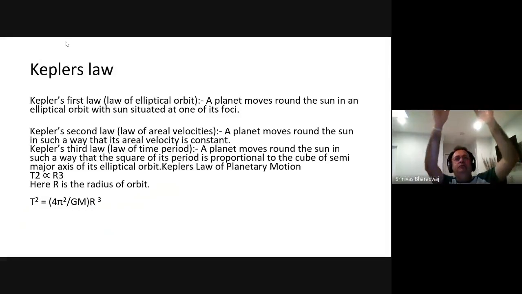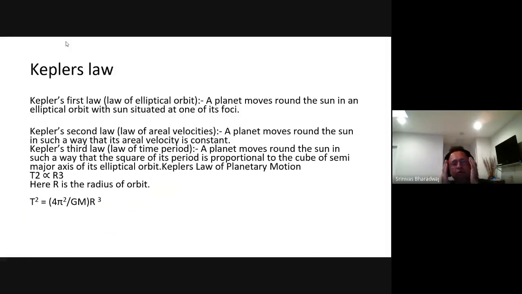Then from the top of the tube, he dropped a feather and a coin, something made out of metal. And he found that in vacuum, both the feather and the coin reached the bottom at the same time. This was the beginning of the discovery of gravitation.